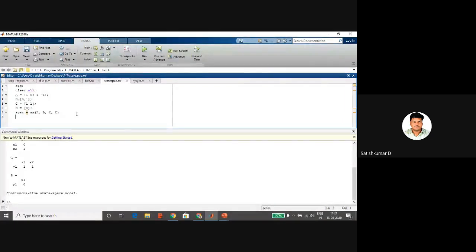or if you want to find the transfer function from the state space model, [A, B, C, D] comma... I have the state space model, so state space model to transfer function.